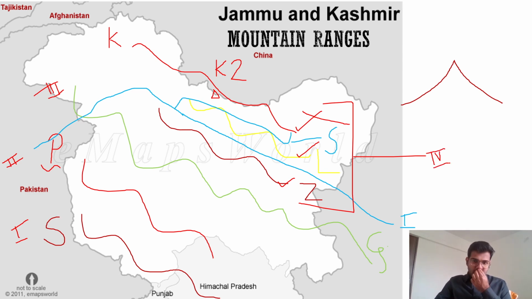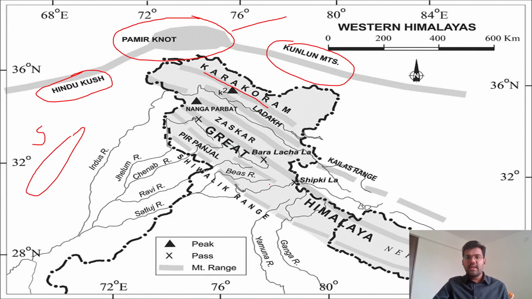Shall I repeat? The first division is the Shivalik Hills, which have the lowest height. The second division is called the Lesser Himalayas, or the Outer Himalayas, or Himachal. They are called Pir Panjal in Jammu and Kashmir. Then the third division is the Greater Himalayas. The fourth division means Karakoram, Ladakh and Zanskar. I hope the divisions are clear. This is the actual map, taken from NCERT.